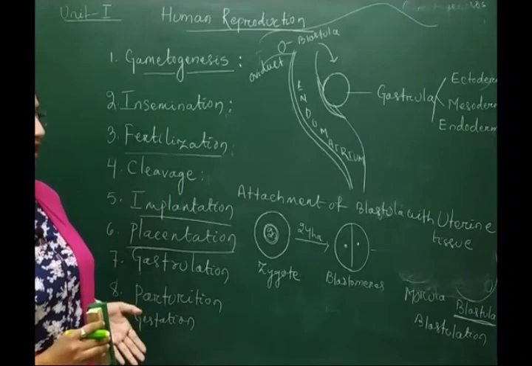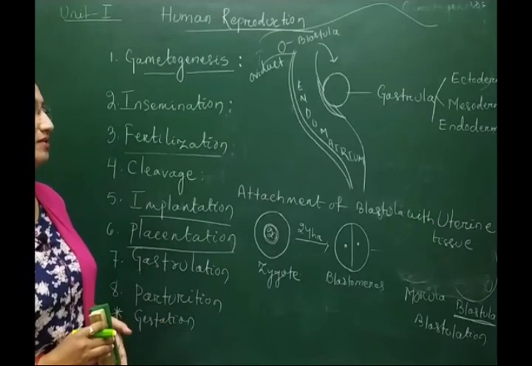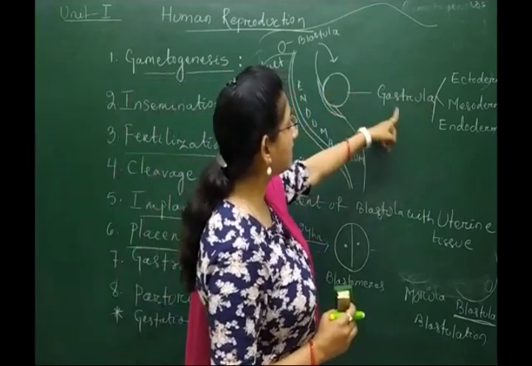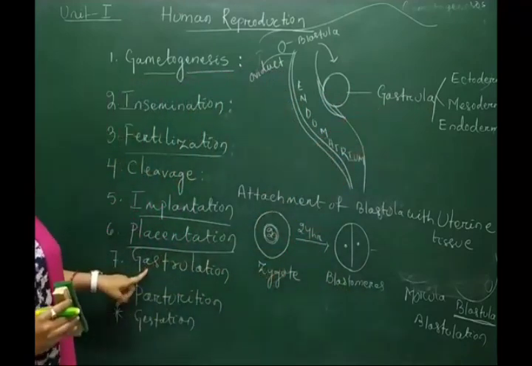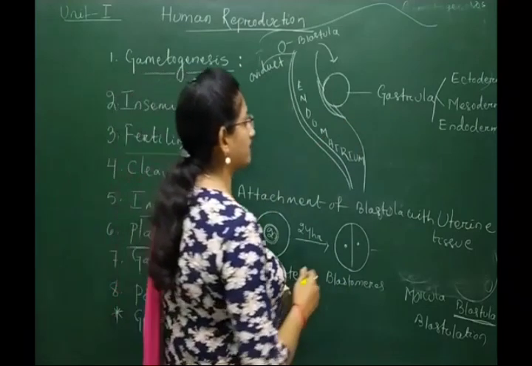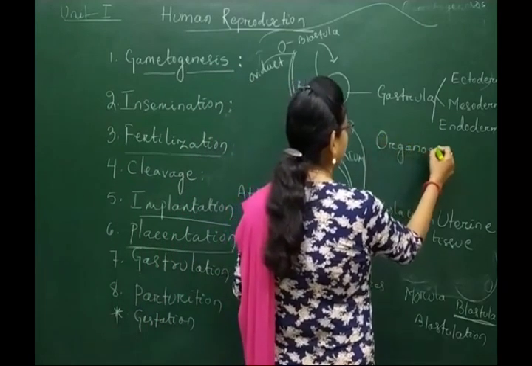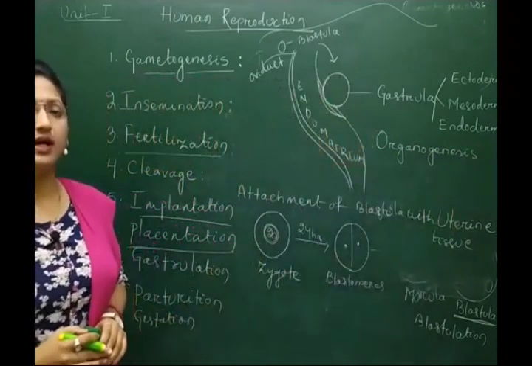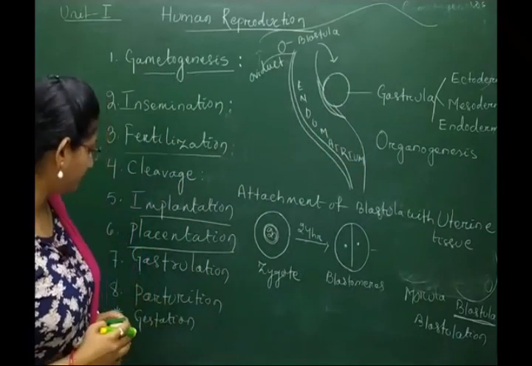The outermost layer is the ectoderm, the middle is the mesoderm, and the innermost layer is the endoderm. The formation of the germinal layers starts from this gastrulation process. After the formation of the 3 germinal layers, the further process is organogenesis. During this process, the different germ layers produce different types of organs inside our body.